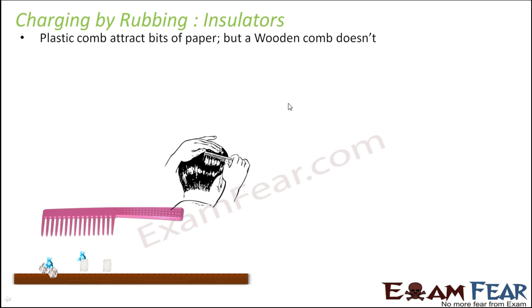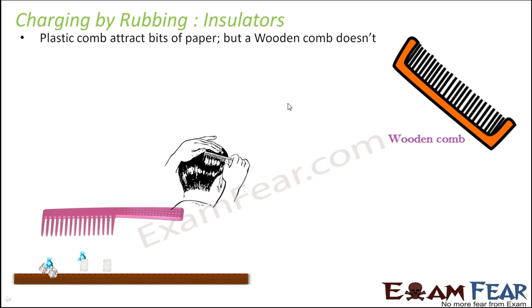The more interesting part is that if you try to perform the same activity using a comb which is not made of plastic but made of wood, the wooden comb will not show this magical thing. So that means this attraction of the pieces of paper happens with a plastic comb, but this doesn't happen with a wooden comb. Now the question is, first of all, why did this happen at all? How was the plastic comb able to attract the pieces of paper? That's the first question that we have to answer. The second thing is, when it happened with the plastic comb, why didn't it happen with the wooden comb?